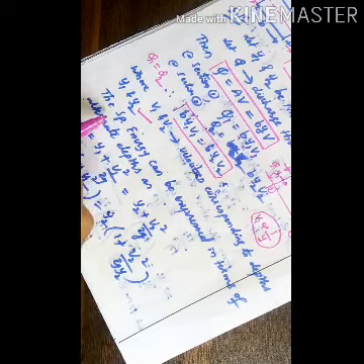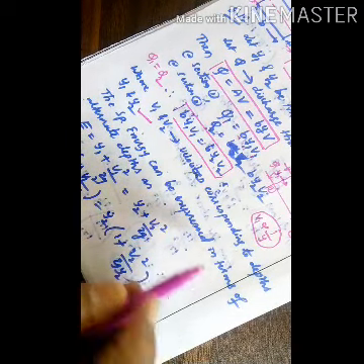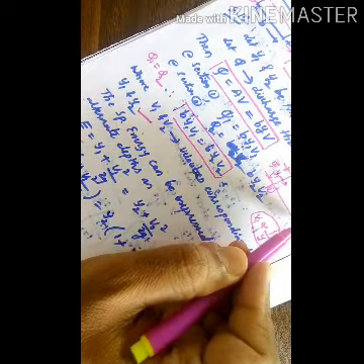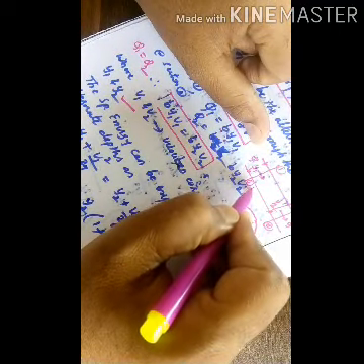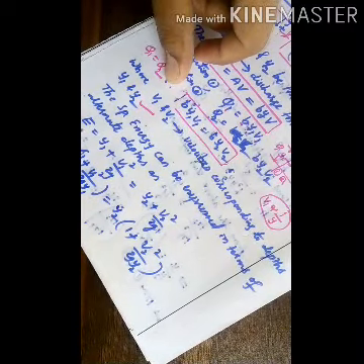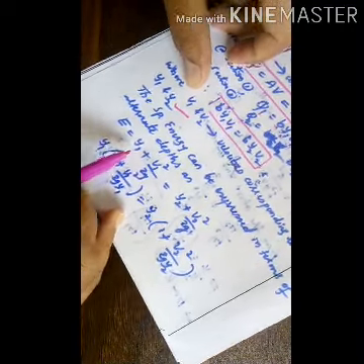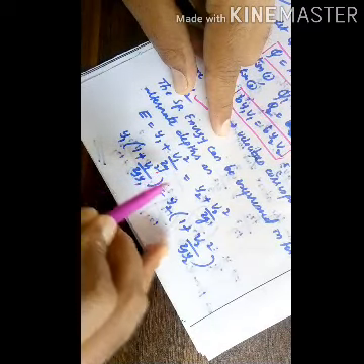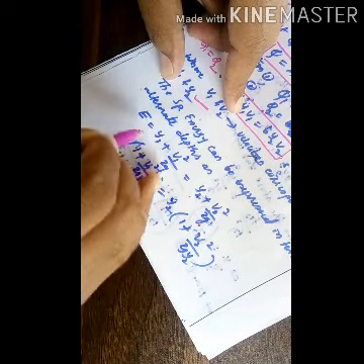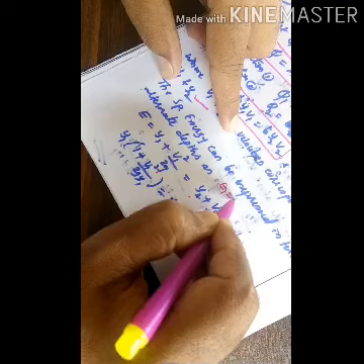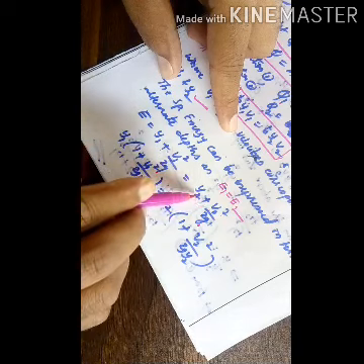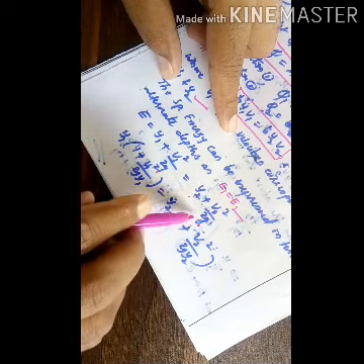Also, one can write that specific energy can be expressed in terms of alternate depths. The specific energy at section 1 is E1 and at section 2 is E2. We know the specific energy formula: at section 1, the specific energy is y1 plus v1 square by 2g, which is equal to y2 plus v2 square by 2g. That is, energy at 1 is equal to energy at 2. Energy at 1 can be written as y1 plus v1 square by 2g, and at 2 it will be y2 plus v2 square by 2g.